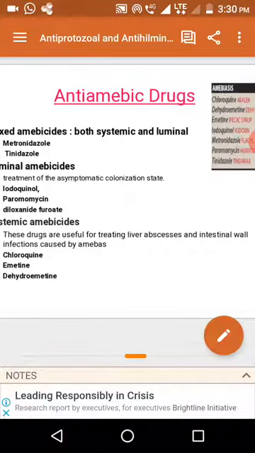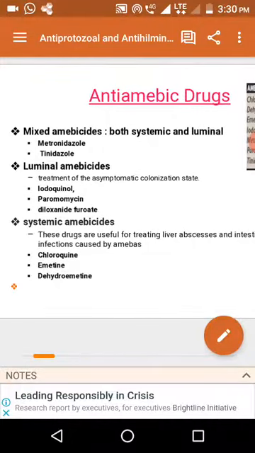Okay, and also infection to the intestinal wall. So mainly systemic amoebicides are used for the treatment of liver abscesses and intestinal wall infections caused by Entamoeba histolytica. For example: chloroquine, which is also an antimalarial, emetine and dehydroemetine. Next, mixed. Okay, mixed drugs are more effective.